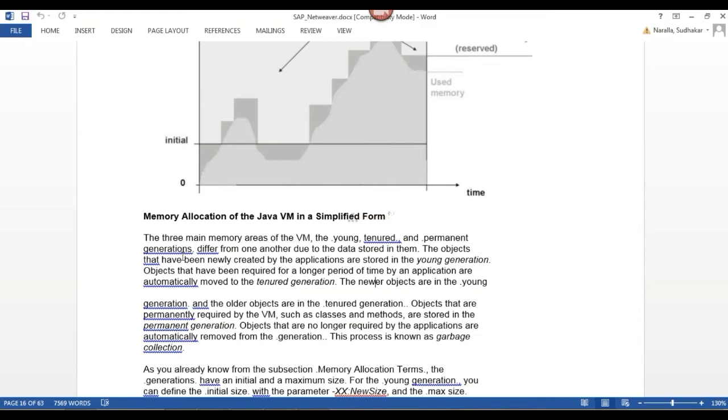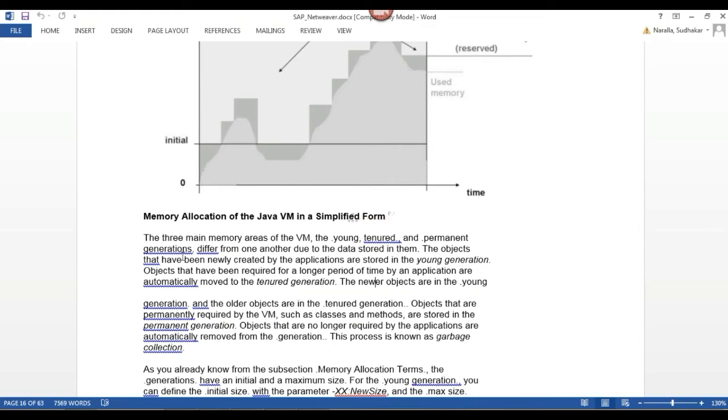There are three different types of generations: young generation, tenured generation, and permanent generation. Newly created objects by my applications will be stored in young generation. Older objects, meaning those not newly created, will be automatically moved into tenured generation.